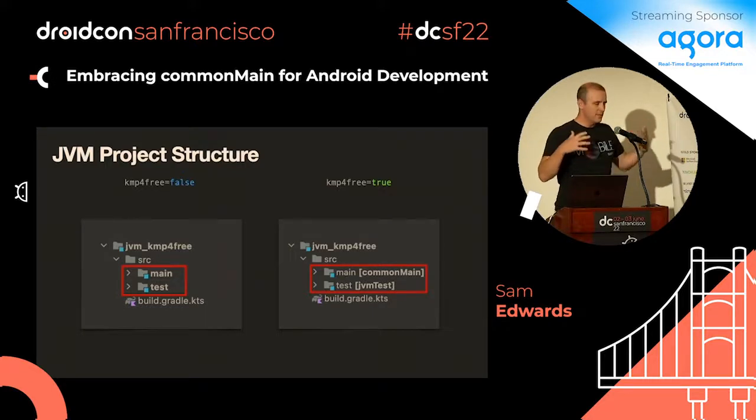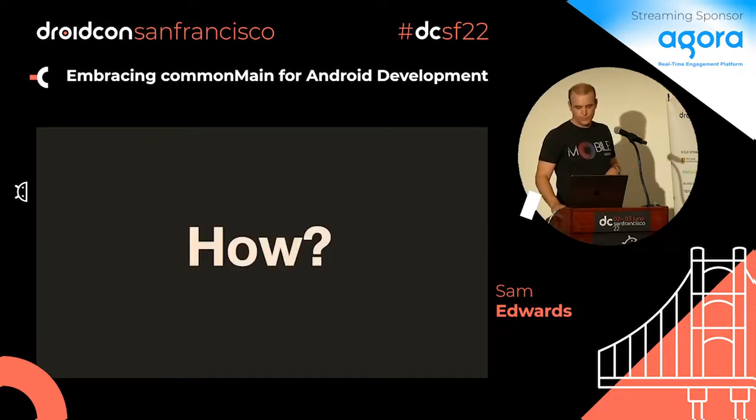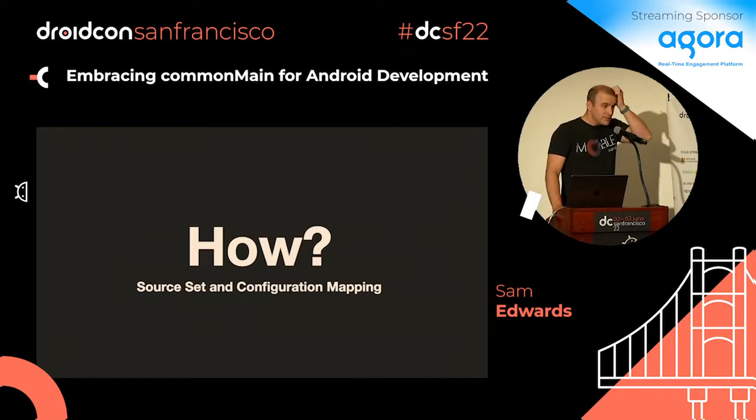Behind the scenes, when I talked to Sebastian, there are basically Kotlin source sets and configurations, and it's doing some mapping to move them to the other spot. So the code actually sits in that main folder. It has not moved, but the configurations have moved so that it believes it's part of commonMain. That's the way we're getting away with this. We've taken our code, we haven't moved anything, so there's no risk. But if I flip this on, I now have multi-platform code. So how? Source set and configuration mapping. We could go deep in there, but even when I look at it again, I'm like, what? But in the README file, I do my best to explain how it works.